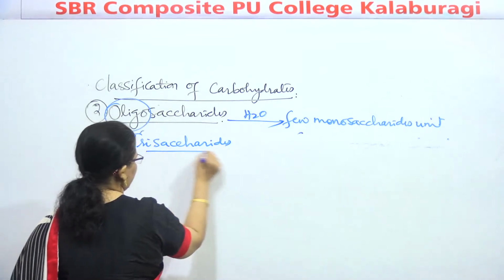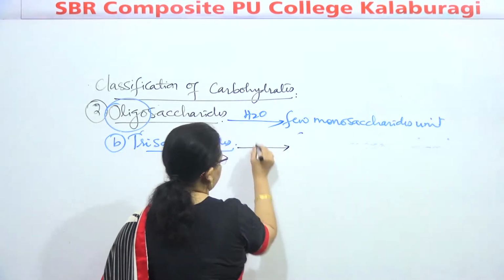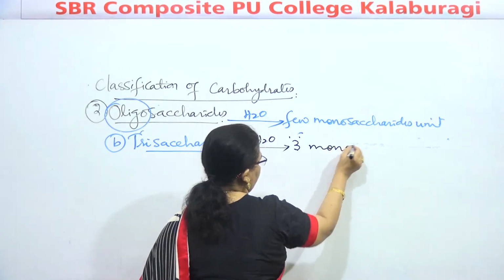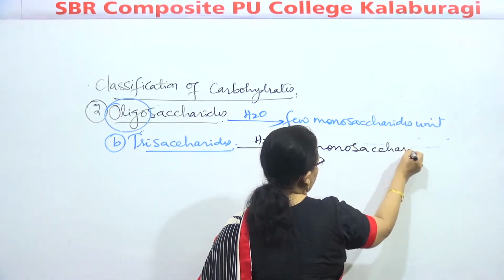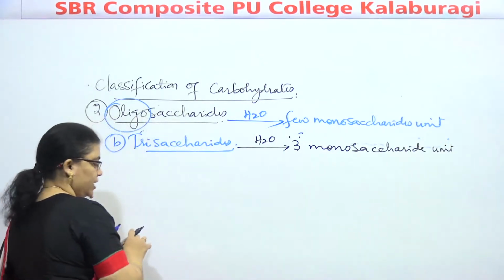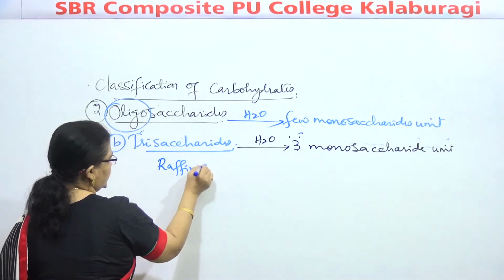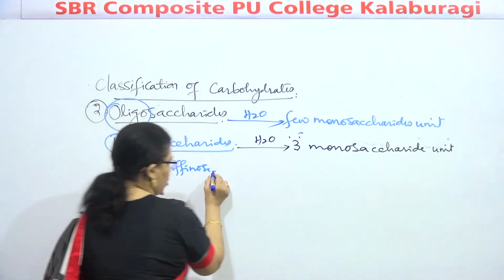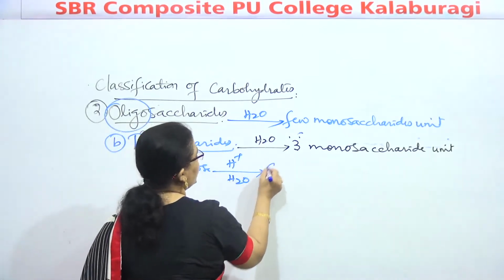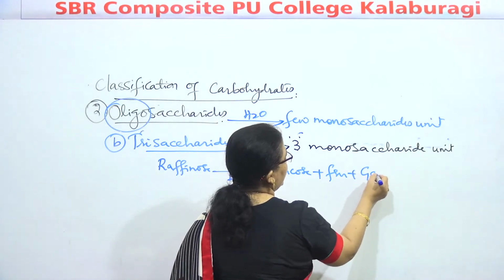One example we'll take. Trisaccharide, which on hydrolysis gives 3 monosaccharide units. Example, like raffinose. Raffinose, which on hydrolysis in presence of acid and water is converted into glucose, fructose and galactose.